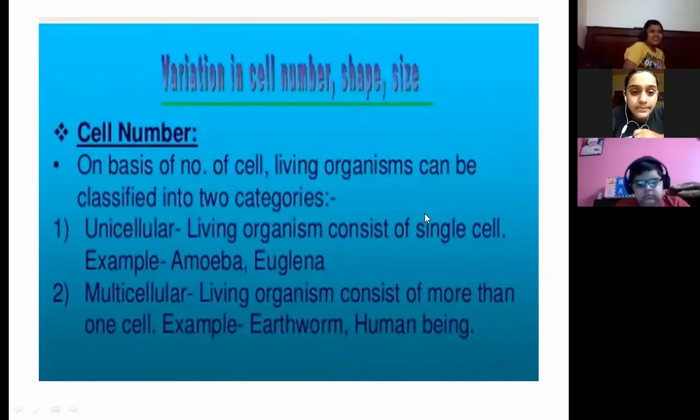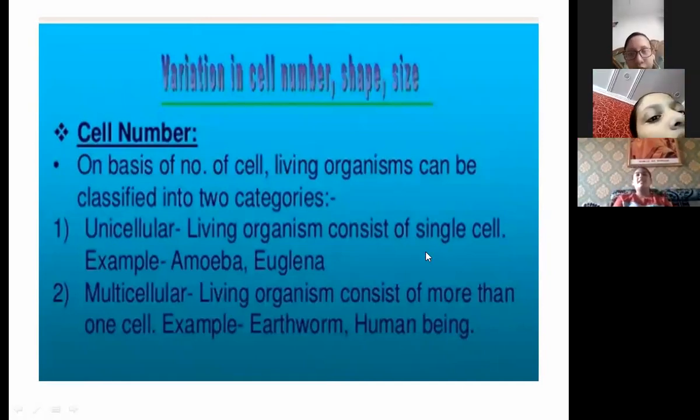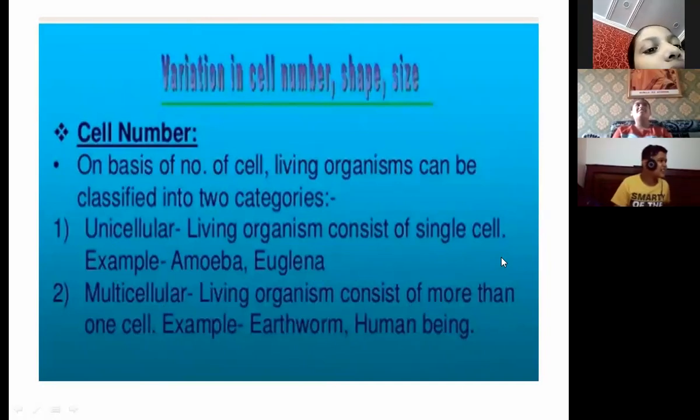Unicellular means organisms which consist of only one cell. Amoeba, Euglena and Paramecium are examples of unicellular organisms. Multicellular organisms consist of more than one cell, such as earthworm, human beings, etc.